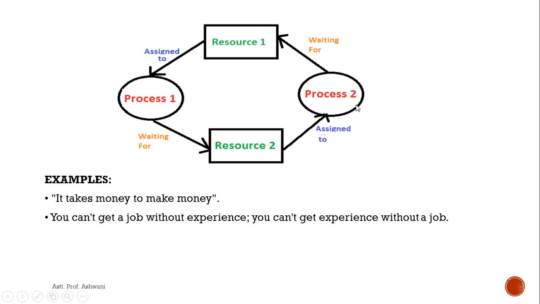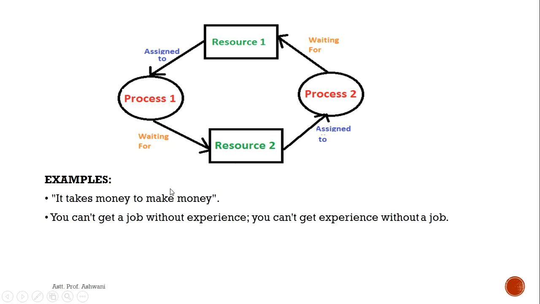Similarly, process 2 is waiting for resource 1 and holding resource 2. Both need both resources to execute simultaneously, but in this condition no process can be executed. Why? Because no process will release its resource until it completes its task.